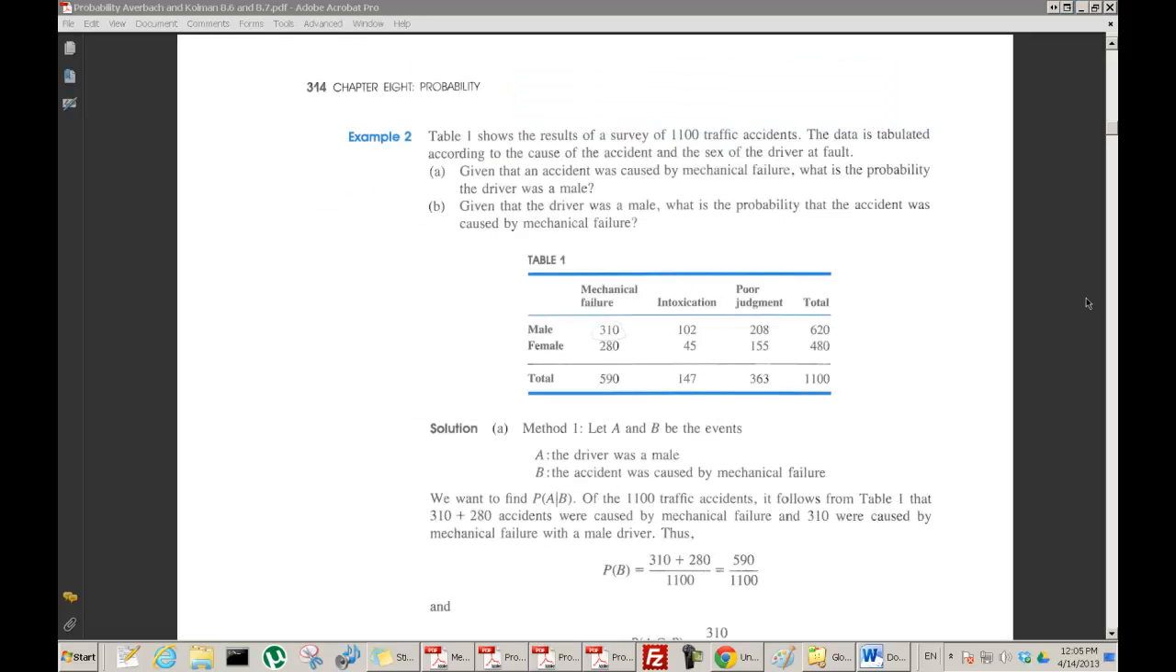Okay, let's look at this example. Actually, I'll stop this.